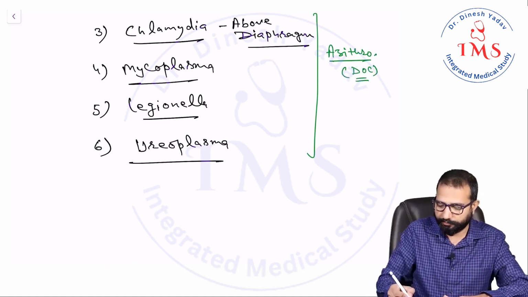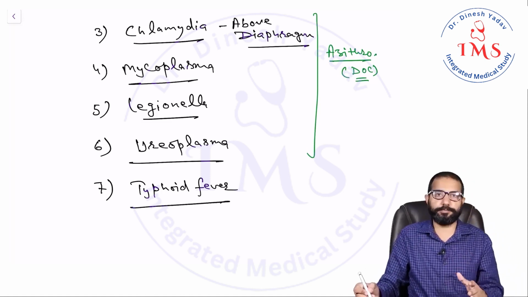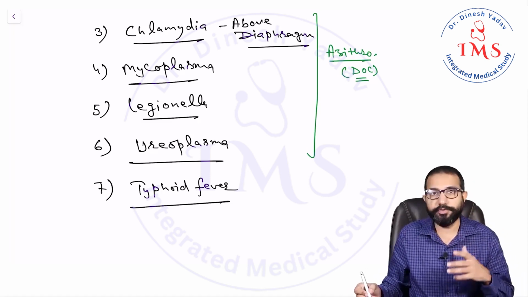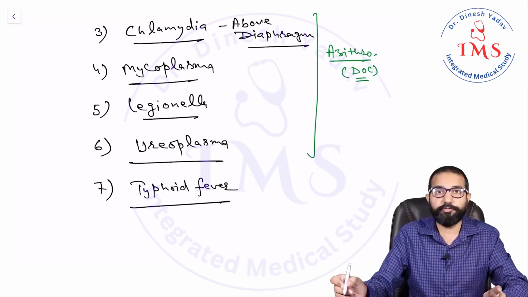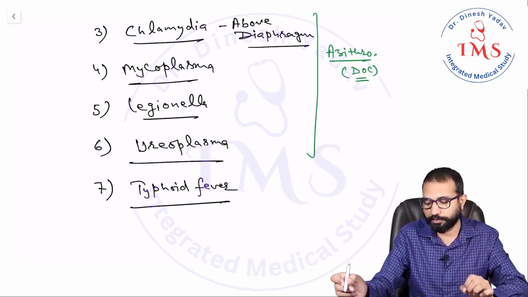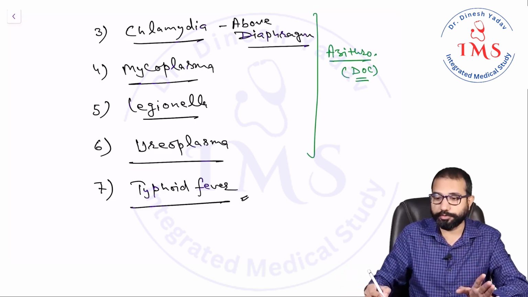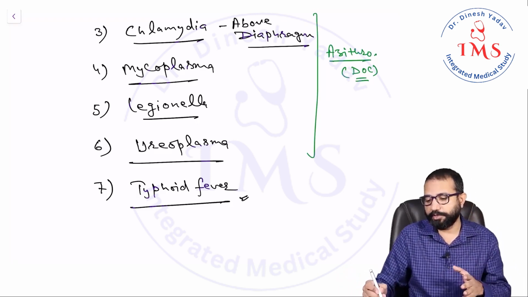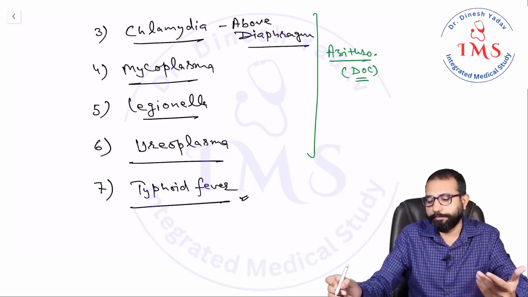Other than that, nowadays we also use it in typhoid fever. It is not the drug of choice for typhoid fever, but to decrease the chances of recurrence, we add azithromycin. After giving the third generation cephalosporin, you can give 5 days of azithromycin to prevent recurrence. So it can also be used in typhoid fever, but not as the drug of choice. So guys, these are the different uses of azithromycin, or you can say macrolides.